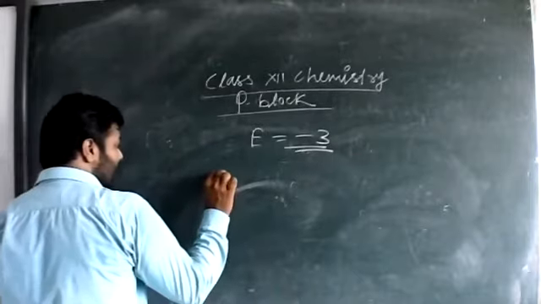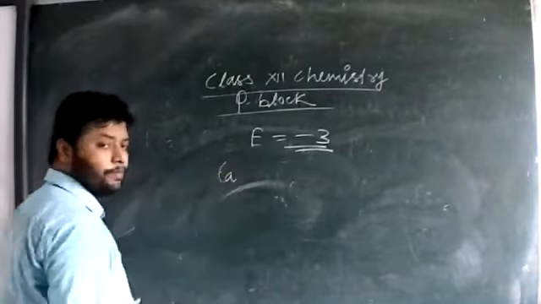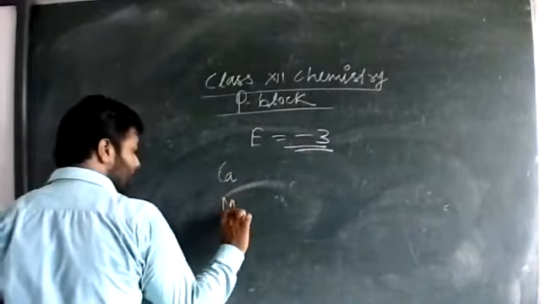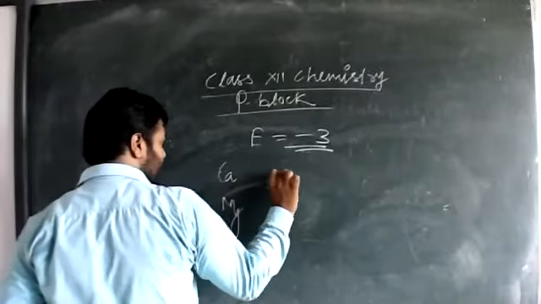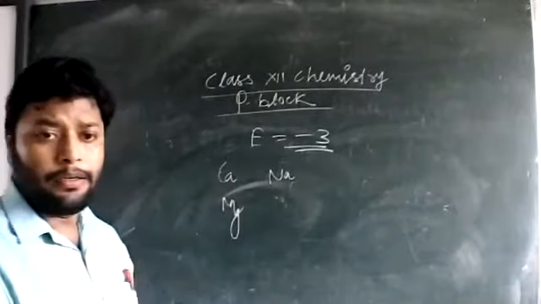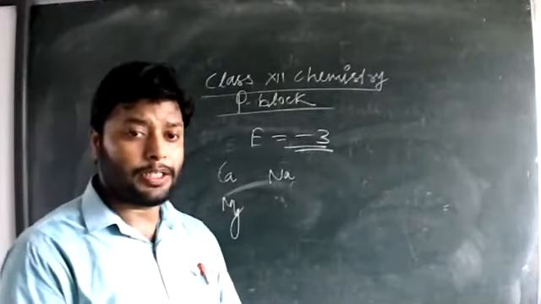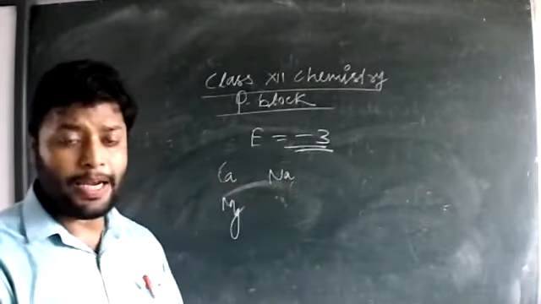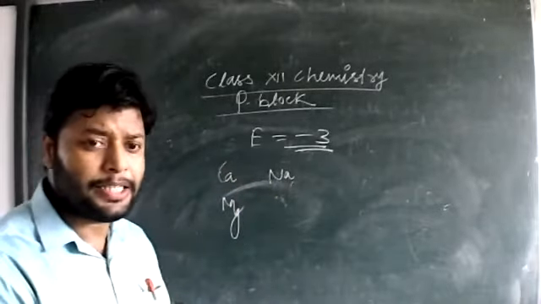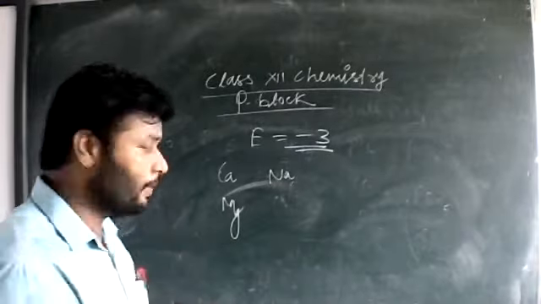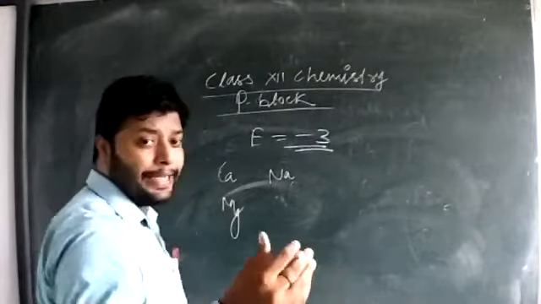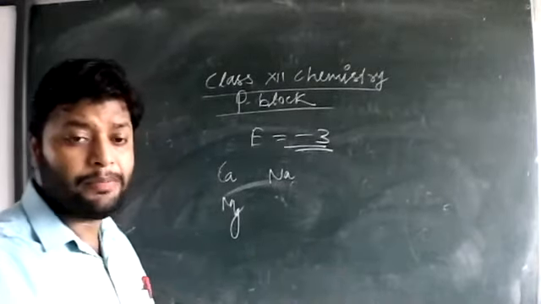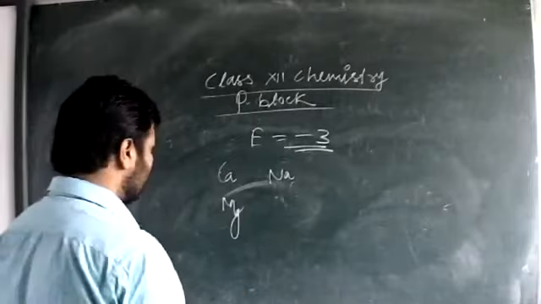As you can see, suppose we have calcium, magnesium, or sodium. They are reactive metals, active metals. So whenever these metals react with the nitrogen family, like nitrogen or phosphorus especially, they generally form ionic molecules.